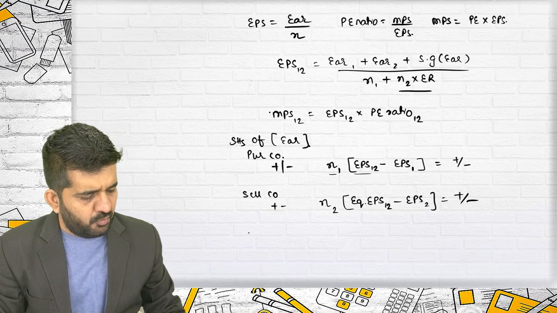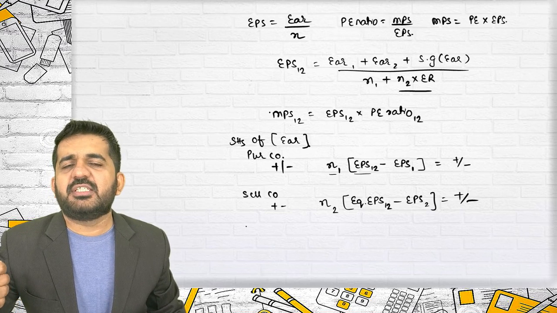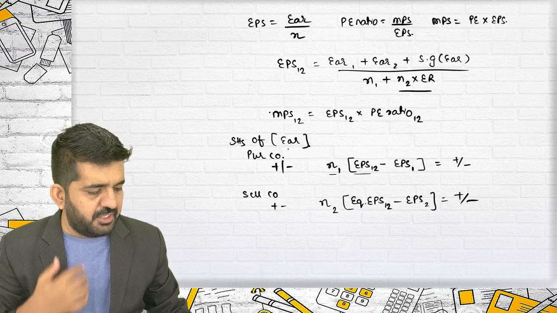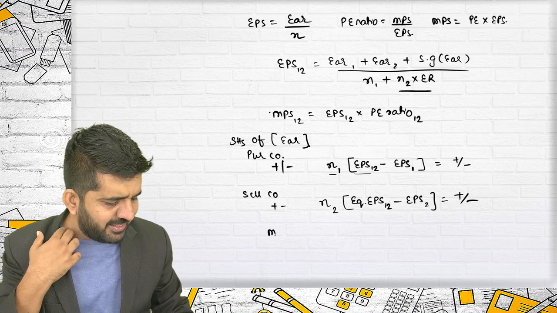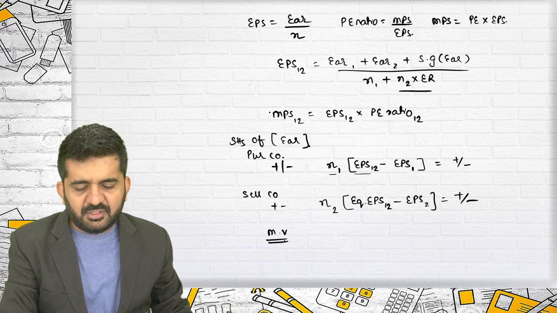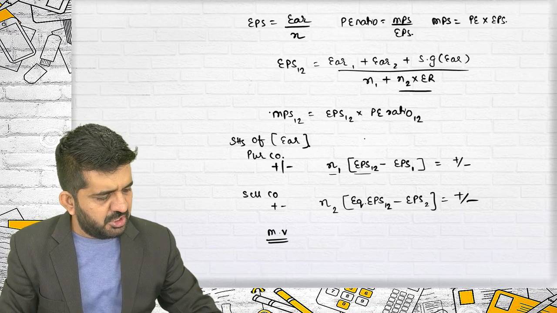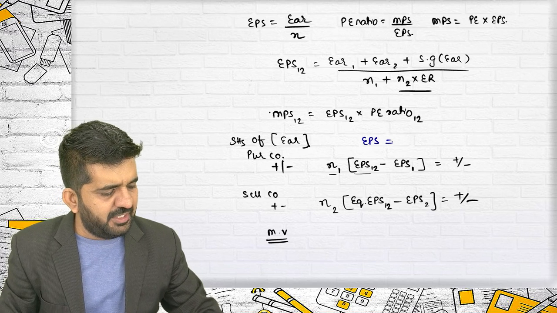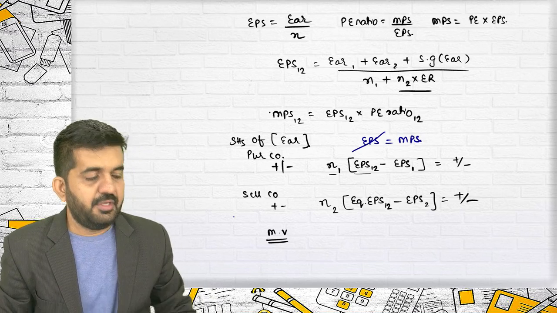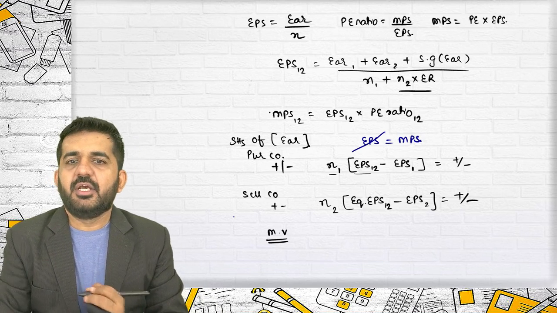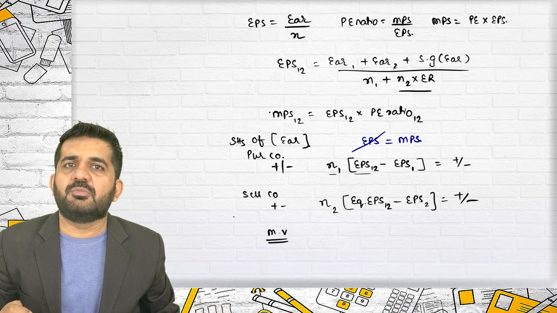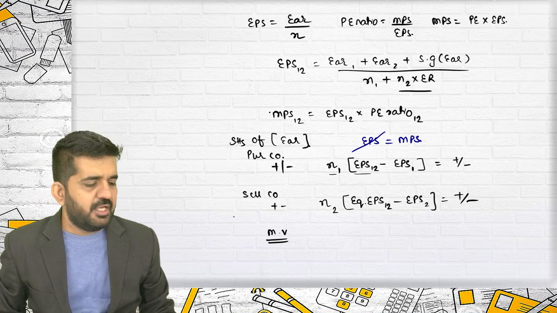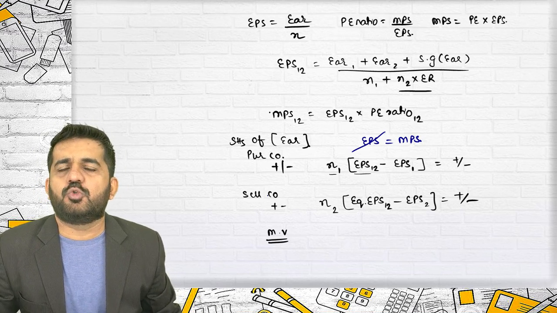Whenever you want to find out the gain or loss of purchasing or selling companies in terms of market value, there will be just one change. The EPS will be replaced by MPS. Then you will be getting the answer in terms of market value. Those are benefits and loss to shareholders.